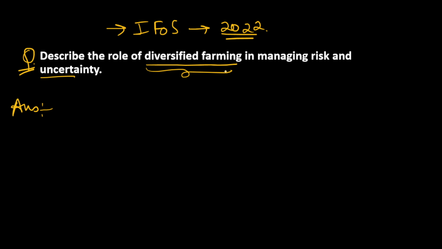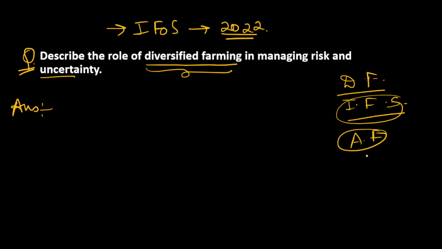Every year you can see some question on diversified farming, or you can say integrated farming systems, which all are part of diversified farming only. Okay, integrated farming system, agroforestry, amalgamation of livestock in our farming system. So these are some of the questions which you will be able to see in recent years. So it becomes very important for us to see how we can approach this type of answer.